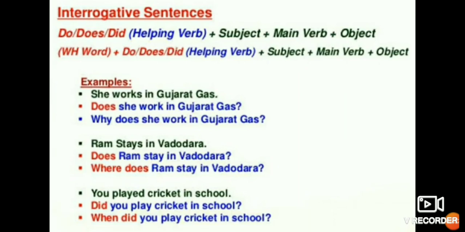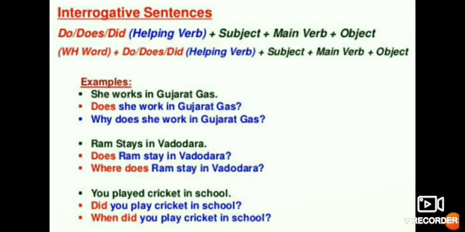Now, interrogative sentences also have some pattern, you can say a structure. Do, does, did. Okay, do, does, did. This is helping verb plus subject plus main verb plus object. This is the structure of a sentence. And WH word plus do, does, did, that is the helping verb, plus subject plus main verb plus object. You have to remember this always for forming a sentence.